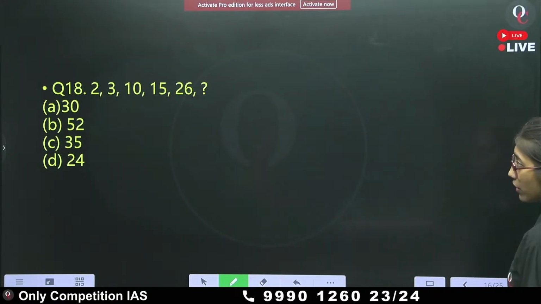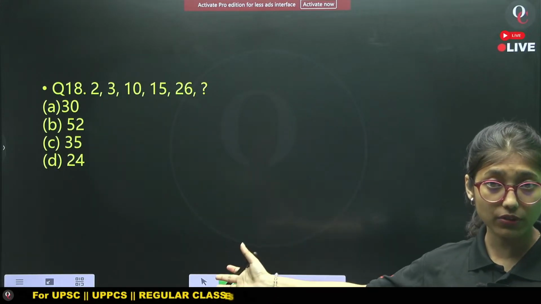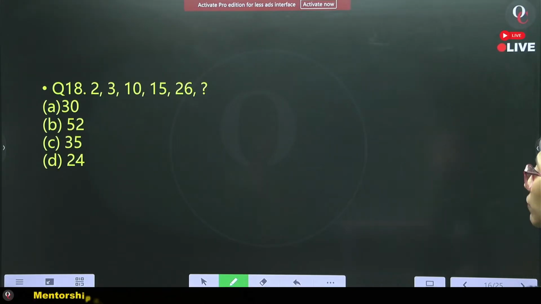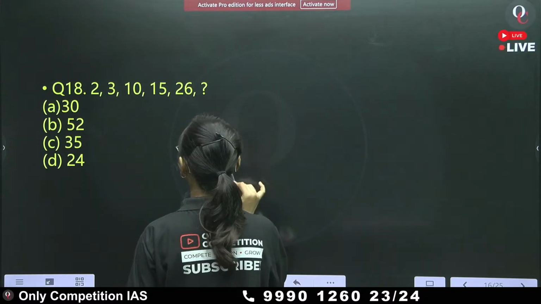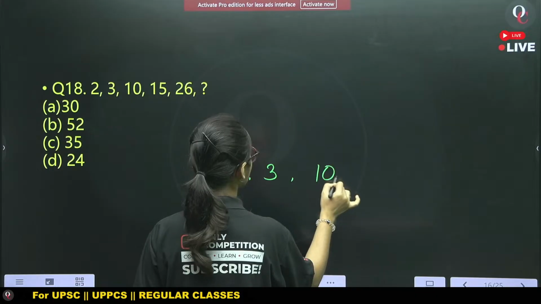Now, next question. Find the difference in this particular series and you will be able to answer the question. It is very easy. You just need to find the difference. 2, 3, 10.